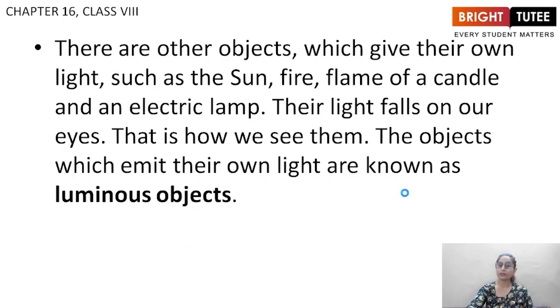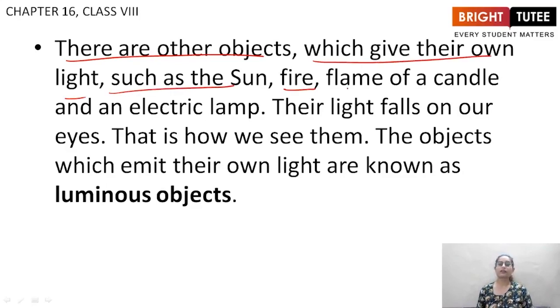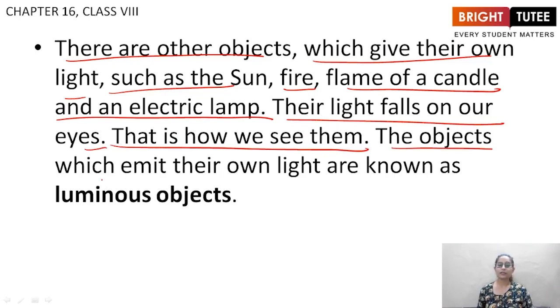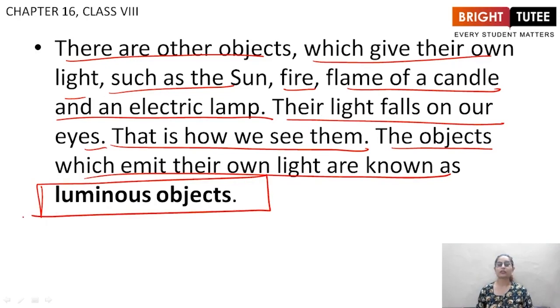This is illuminated object. Second, there are other objects which give their own light, such as the sun, fire, flame of a candle and an electric lamp. Their light falls on our eyes. This is how we see them. The objects which emit their own light are known as luminous objects.